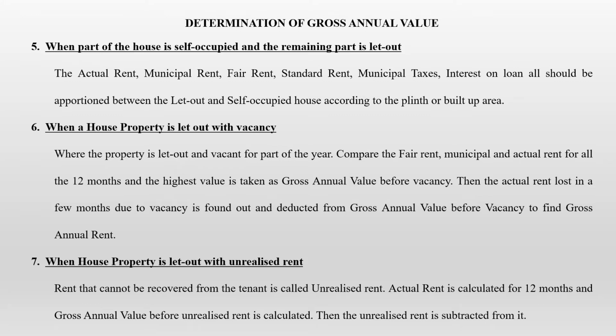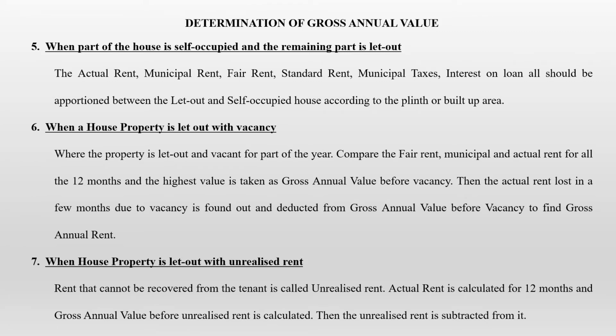Next is when the house property is let out with unrealized rent. The rent that cannot be recovered from the tenant is called unrealized rent. Actual rent is calculated for 12 months and the gross annual value before unrealized rent is calculated. Then the unrealized rent is subtracted from it.